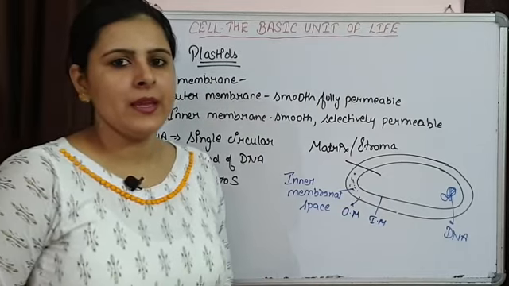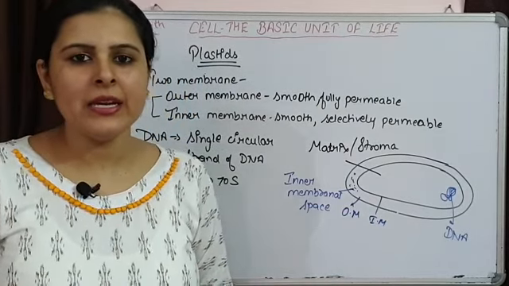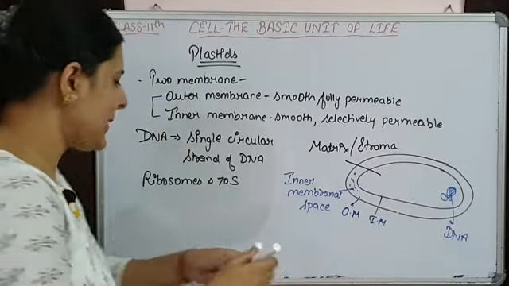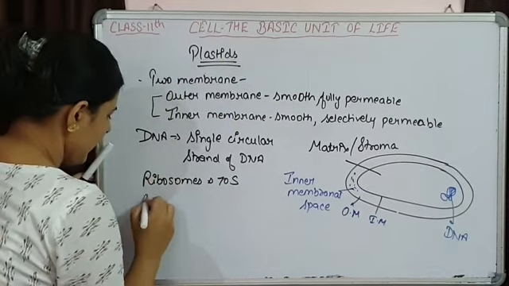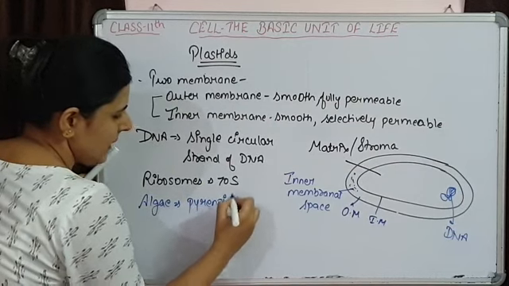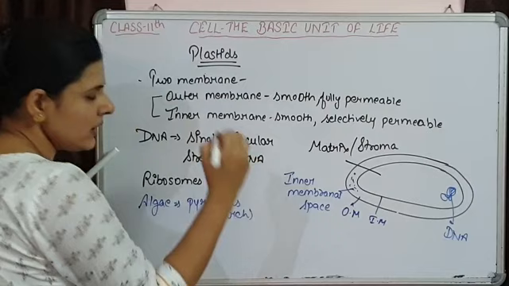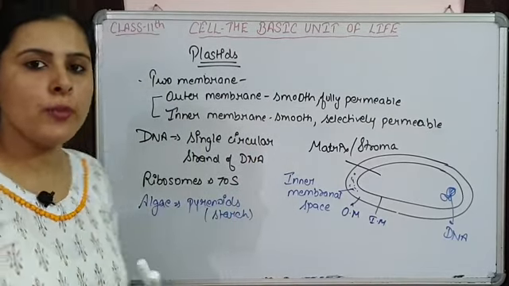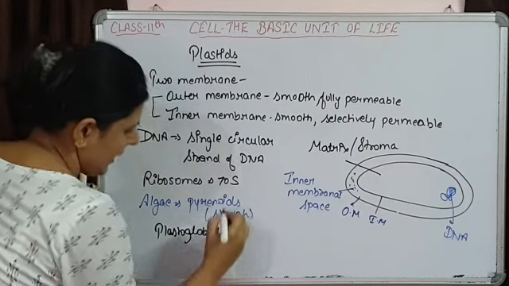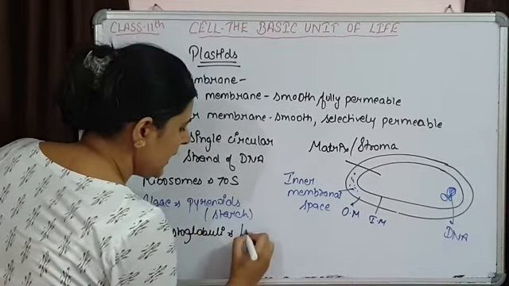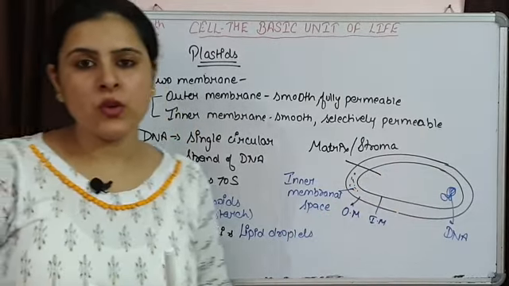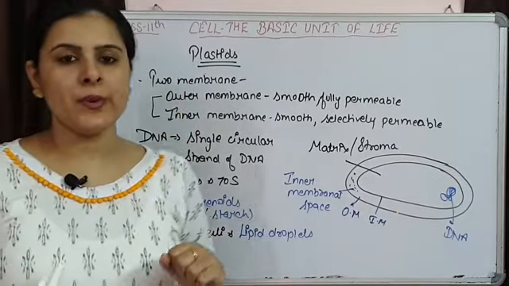Other than this, some of the organisms like algae have special starch storage structures. These are known as pyrenoids. So these are present in algae. Algae have chloroplast, and pyrenoids are present in algae, which are starch storing structures. Now plastoglobuli are present, which are fat storing, or you can say lipid droplets. They are also present in this chloroplast. So these are some of the things that are present in chloroplast.